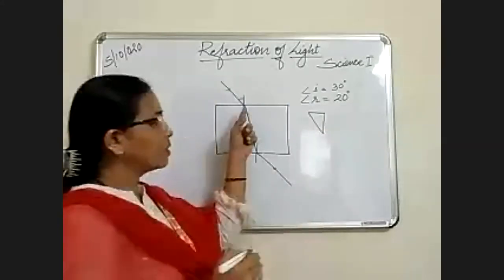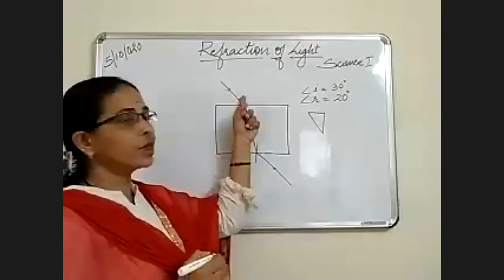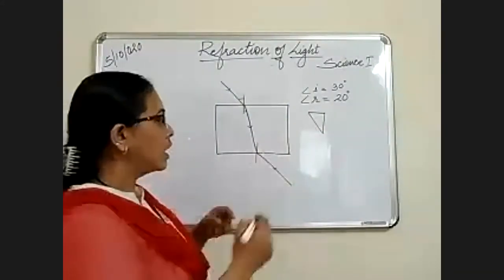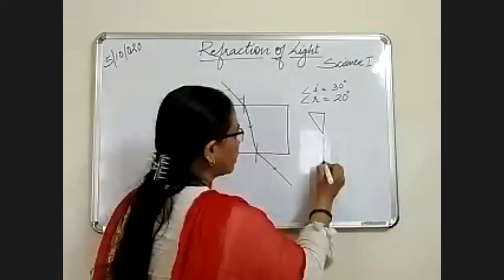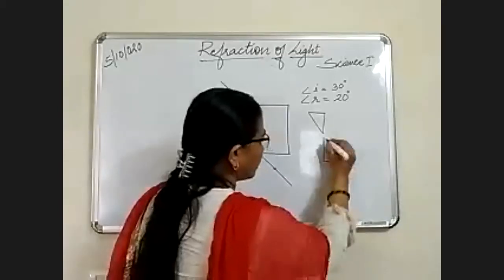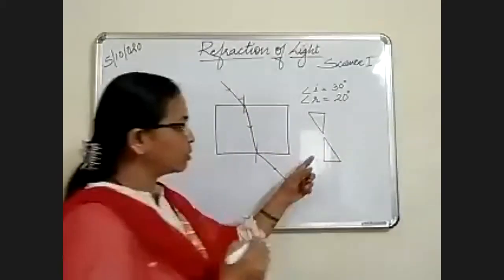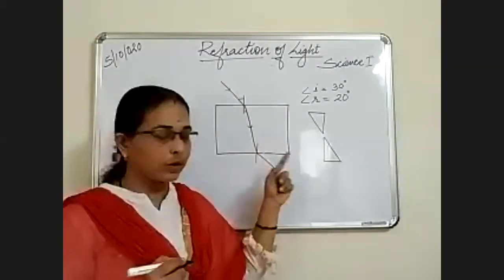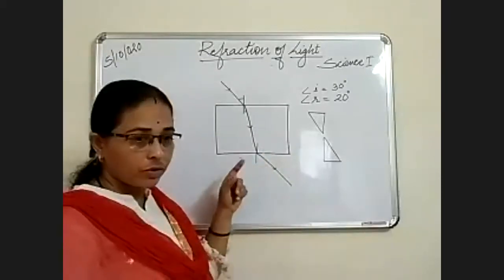The triangle with the incident ray looks this way, and the triangle with the refracted ray looks this way.